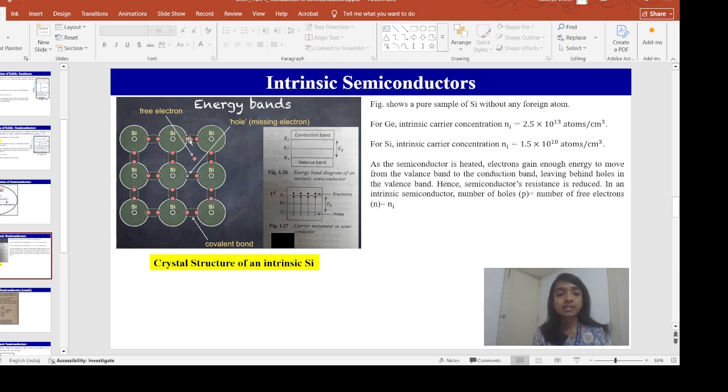Here in this figure, the crystal structure of intrinsic silicon is shown. In silicon, what happens? In the outermost shell they have 4 valence electrons. Those outermost shell electrons can make covalent bonds with the nearest neighboring atoms. So this figure shows the crystal structure of intrinsic silicon. Now what happens, we will see in the next slide.